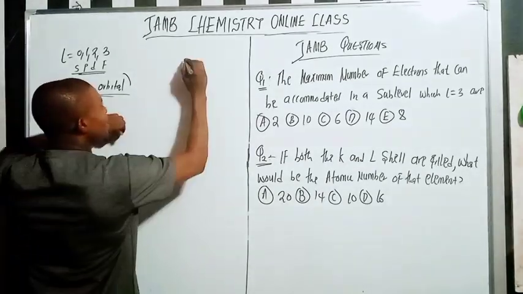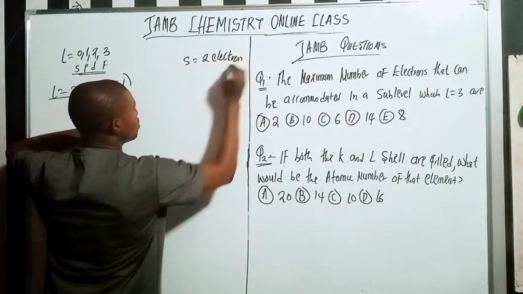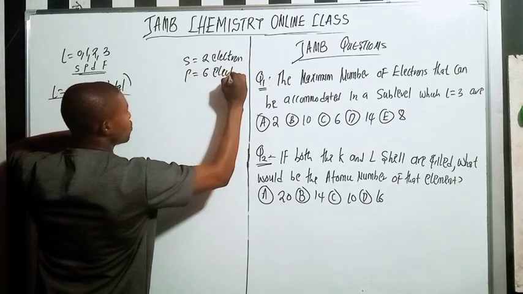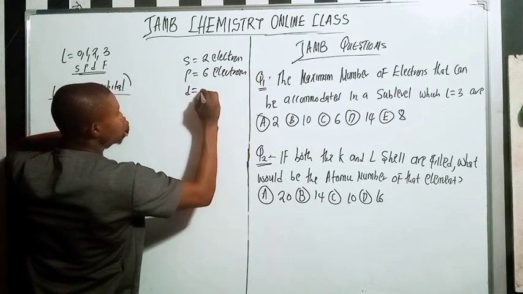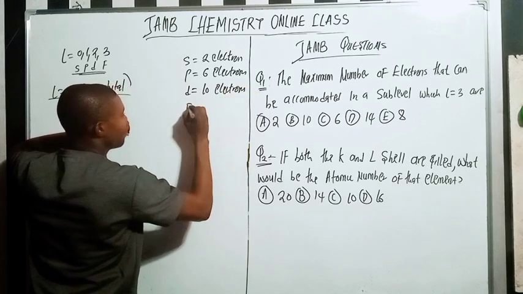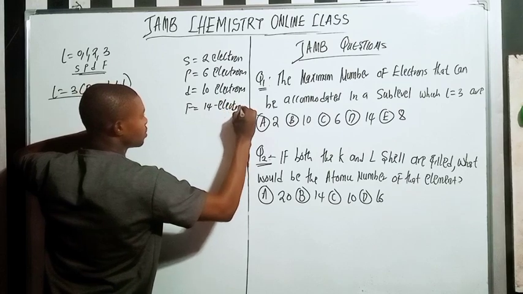So remember, S equals 2 electrons, right? P equals 6 electrons, D equals 10 electrons, and F equals 14 electrons. Do you understand?